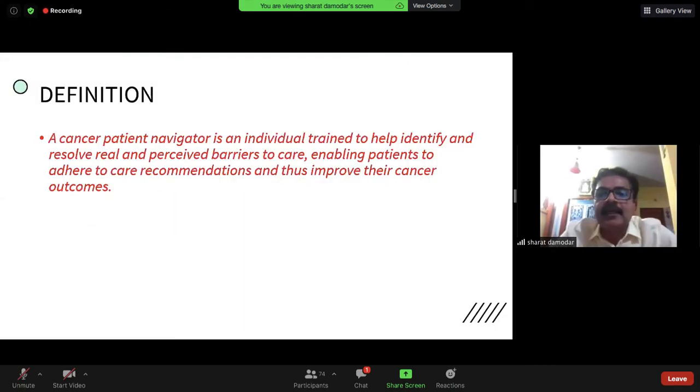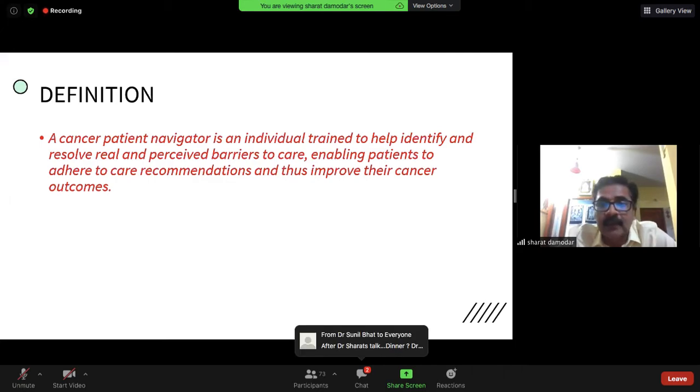So I think this is an interesting concept which has come up. It's been there for some time. When I actually went and dug out and did some reading, it's been there for quite a few years, but it's something newly introduced to our country, and I think Tata Medical Center in Mumbai has taken this up and is actually providing a training course in this, which is really nice to know. And clearly they've realized the importance of this.